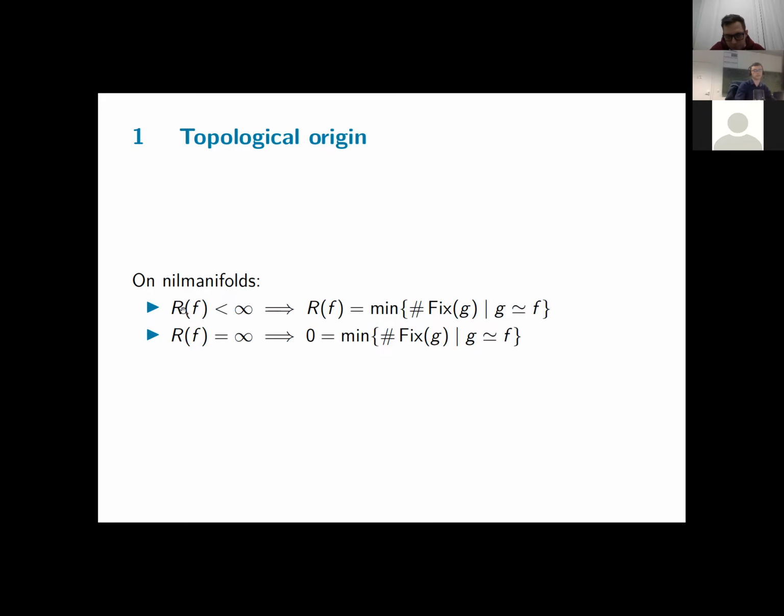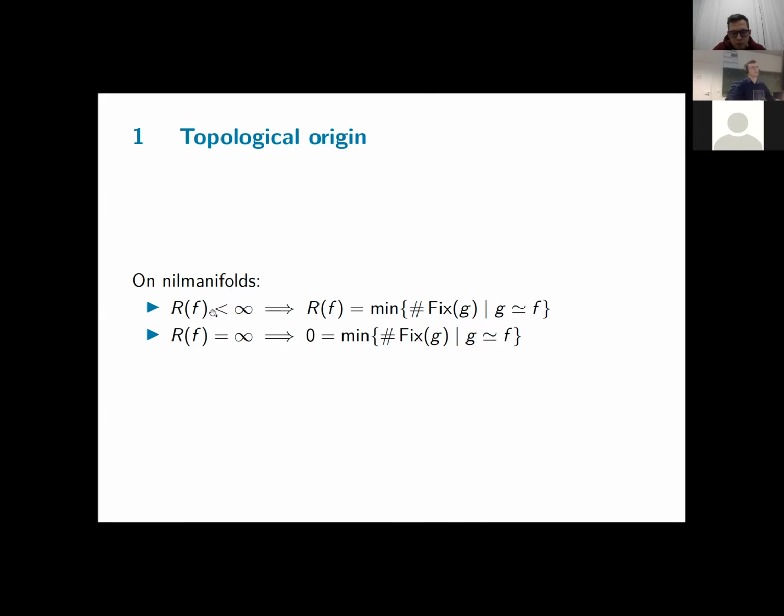Namely, if the Reidemeister number of your map f is finite, so either the topological or the algebraic one, since it's the same, then this Reidemeister number equals the minimal number of fixed points of a map homotopic to f. So this means that whatever map g you take that is homotopic to f, it has at least R of f fixed points. And this minimum is in fact achievable. So there is a map homotopic to f with exactly R of f fixed points. This is if the Reidemeister number is finite.